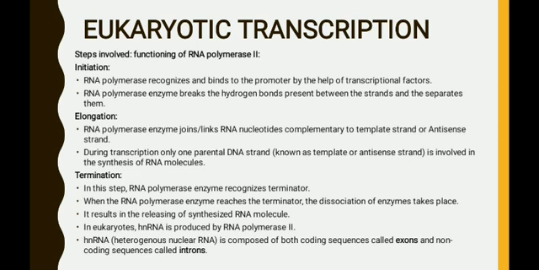So hnRNA consists of both coding and non-coding sequences, but the product produced after processing, that is mRNA, consists only of the coding sequences called exons.